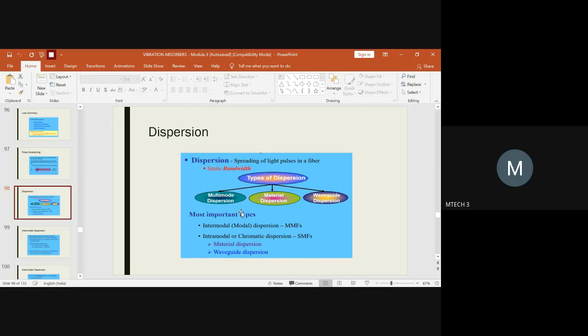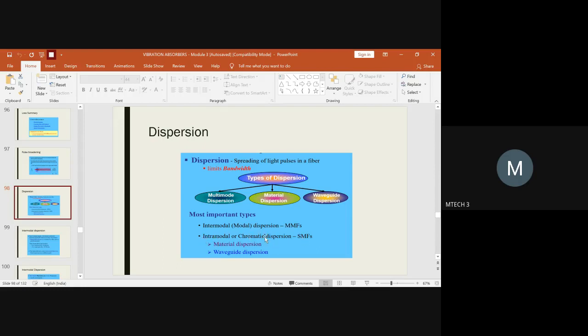The most common type of dispersion which usually occurs is intermodal dispersion, in short called MMF. Or else it could be intra: one is inter, another one is intra, the intra-chromatic dispersion.